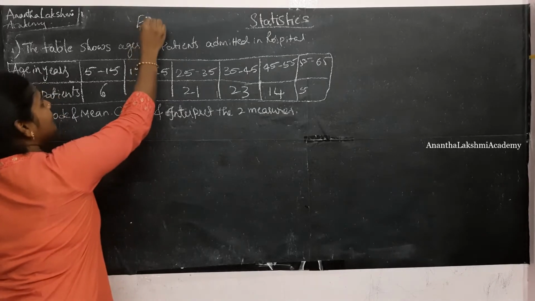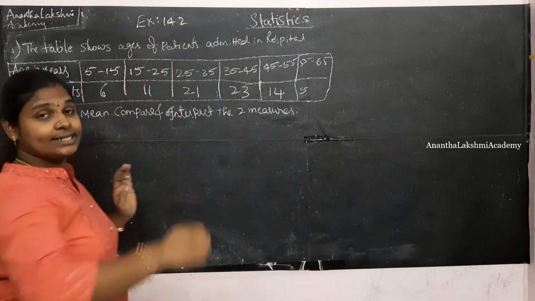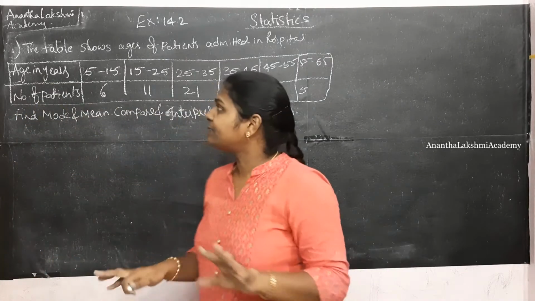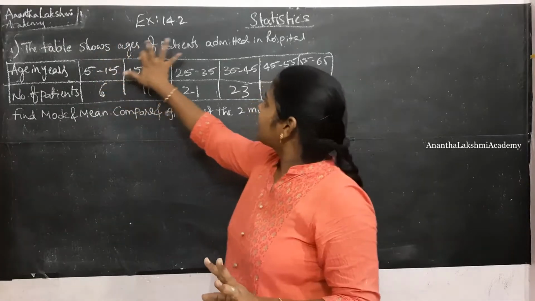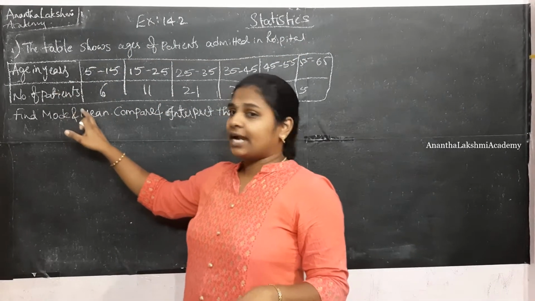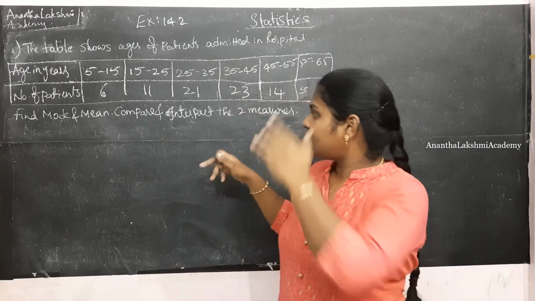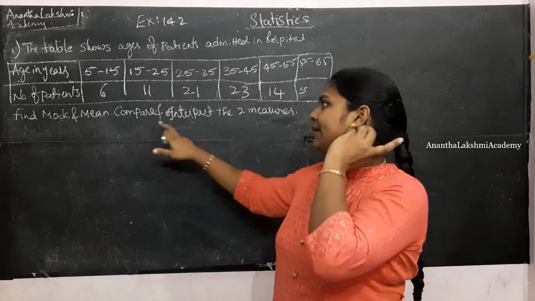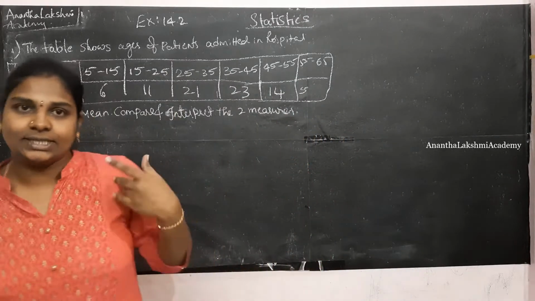So here I'm ready with the problem already listed on the board. We are going to solve the second exercise of the 14th chapter. Here the table shows the ages of the patients admitted in the hospital. Age in years is given and number of patients is given. We are supposed to calculate the mode and mean, and compare and interpret the two measures of central tendency. All right, so let's jump into the solution.